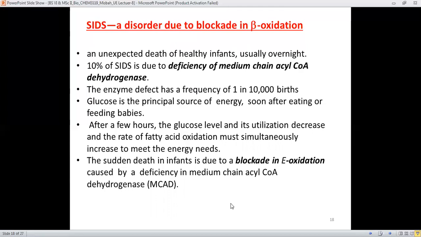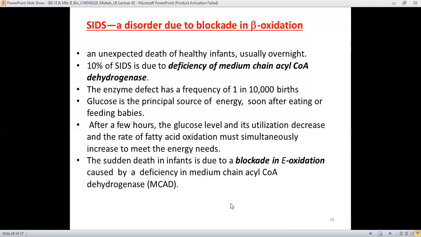The reason given is that glucose is the principal source of energy, we know. But soon after eating or feeding babies, after a few hours, the glucose will no longer provide the energy, and its utilization will be decreased. And there must be the oxidation of the fatty acids.